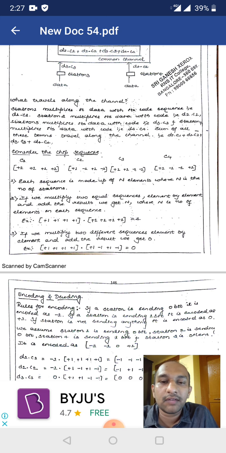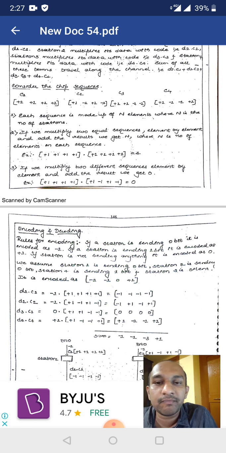For example, here we have taken an example of C1. If we multiply C1 with C1, that is C1 is plus 1 plus 1 plus 1 plus 1. So if we multiply it with itself, we will get a result of 4, that is plus 1 into plus 1, plus 1 into plus 1. In the same way, for all the elements we will get plus 1, plus 1, plus 1, plus 1. So in total we have 4 plus 1s. If we add all those things, we will get the result 4, that is plus 4. So 4 is the number of stations.